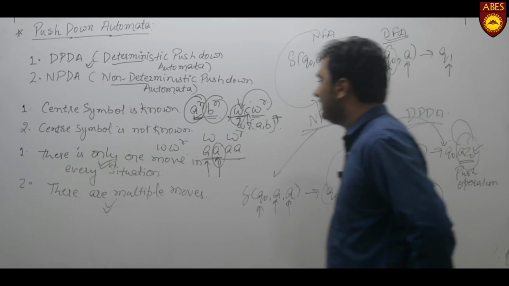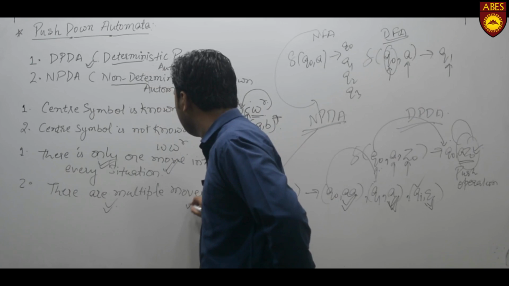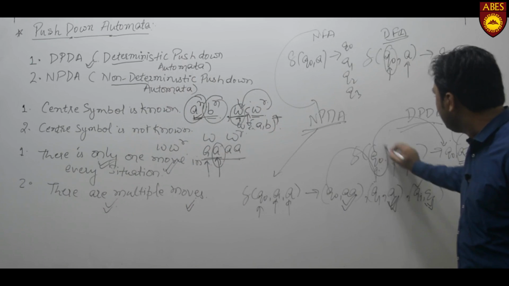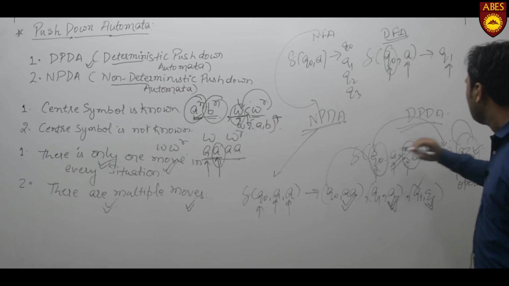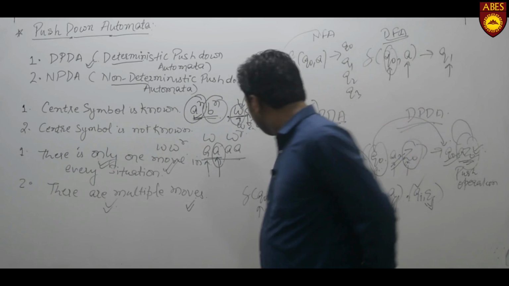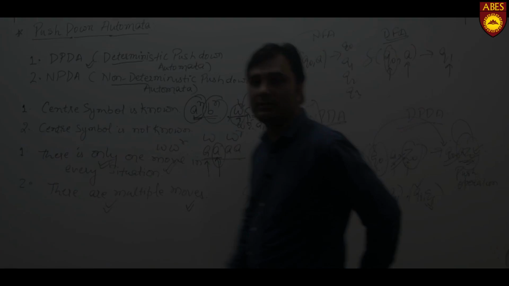Therefore, there is one move in DPDA and there are multiple moves in NPDA. One move means that from one state, with one input and one top of the stack symbol, we go to a single state with a single operation, whereas in NPDA we make multiple moves with multiple operations.